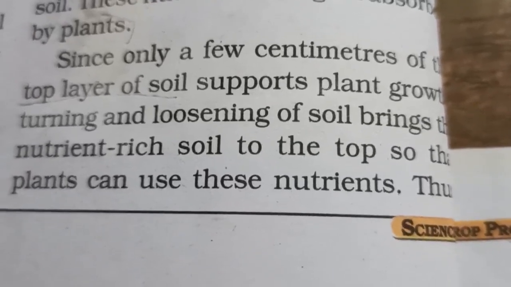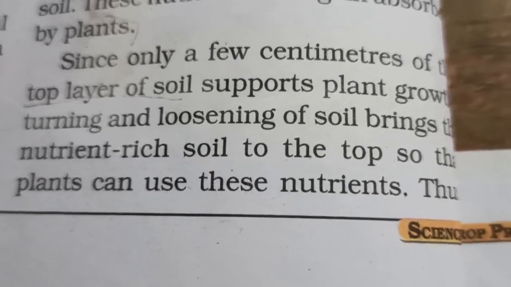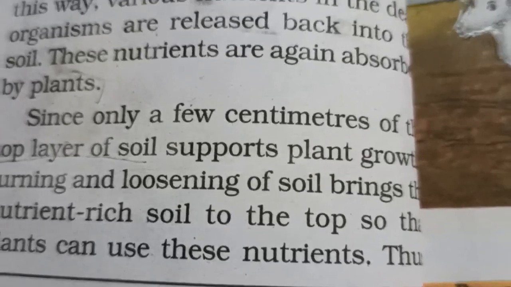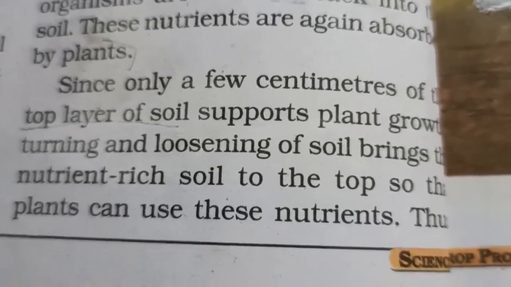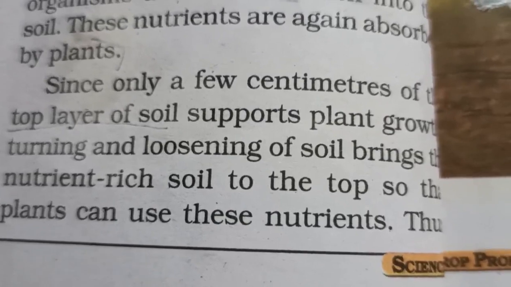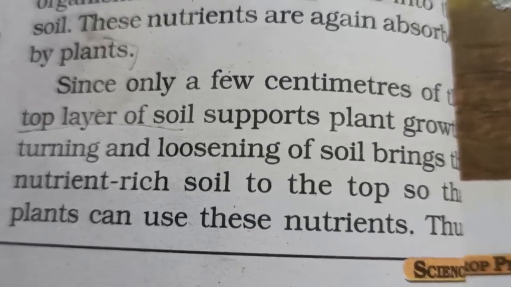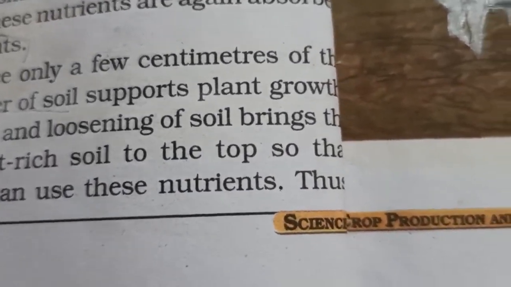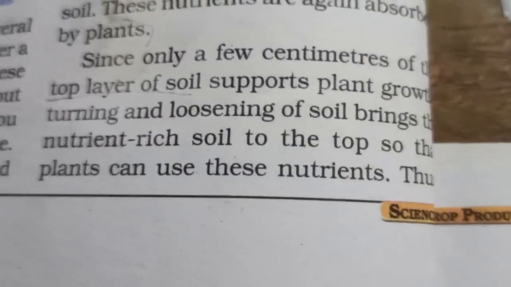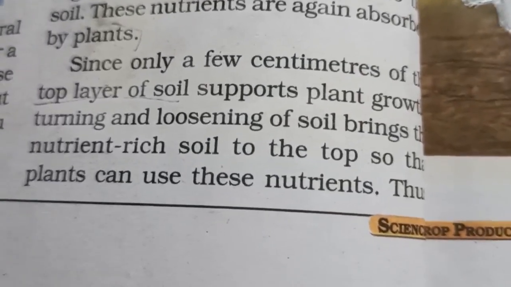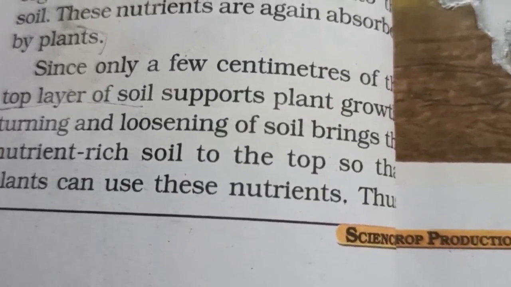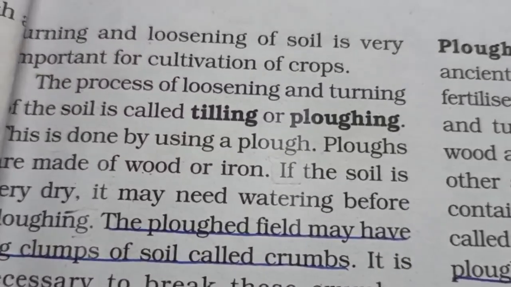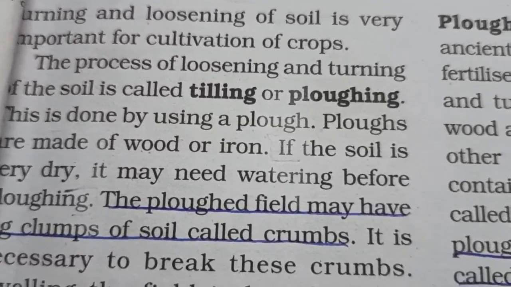Now see, when the soil is loosened, what happens? The upper layer of the soil, only the few centimeters layer of soil, supports the plants. It is rich in nutrients. Therefore, if the soil is loosened and turned, it will help in cultivation of plants. This process of loosening of soil is called tilling. So the process of loosening and turning of soil is called tilling.